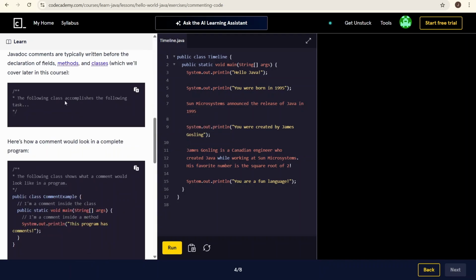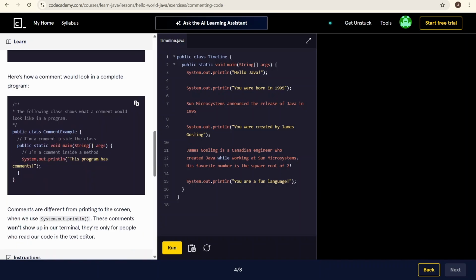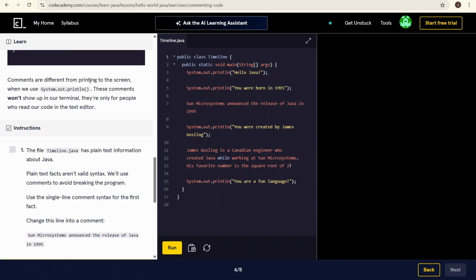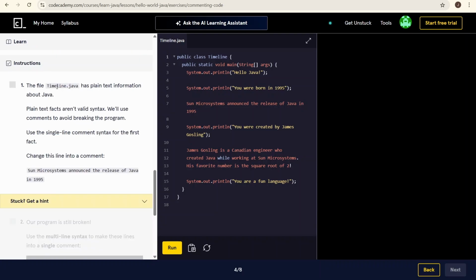The following class accomplishes the following task. And here's how a comment looks in a complete program. I'm a comment inside this class. I'm a comment inside the method. Comments are different from printing to the screen. When we use System.out.print, these comments won't show up in our terminal, only people reading our code in a text editor will see them.